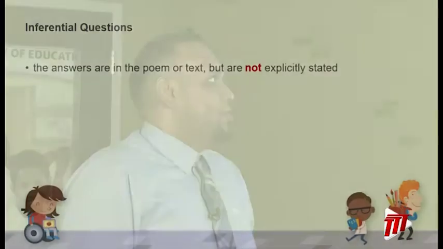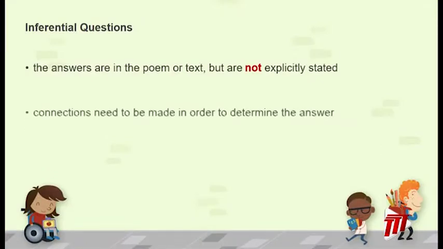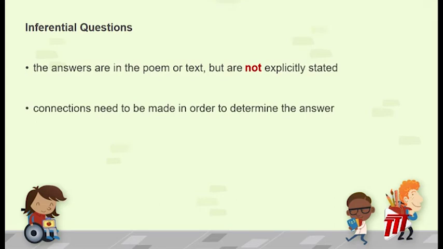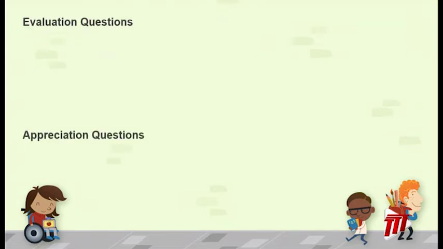The second type of question would be the inferential questions. The answers to these are in the poem or text but are not explicitly stated. Connections need to be made in order to determine the answer. You can work out the answers by considering the hints and clues in the poem in light of your own knowledge and experience. And finally, we have the evaluation questions and the appreciation questions.